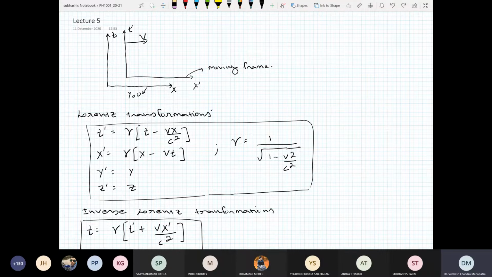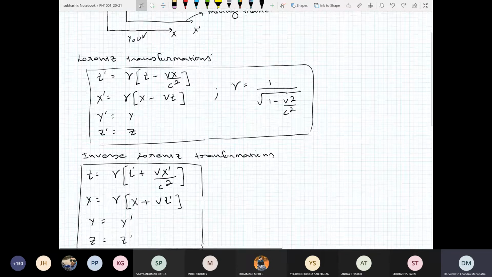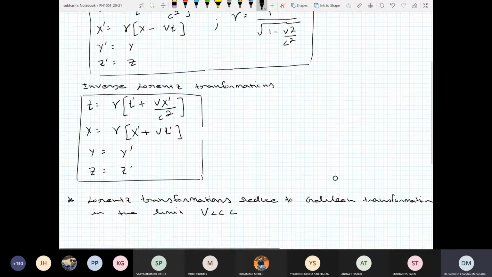T prime and x prime, the coordinates in the moving frame, depend on both t and x of the rest frame. Then we also discussed what is called inverse Lorentz transformation, where if we know the coordinates of the moving frame, we can obtain the coordinates of the rest frame. Okay, so these were Lorentz transformation.